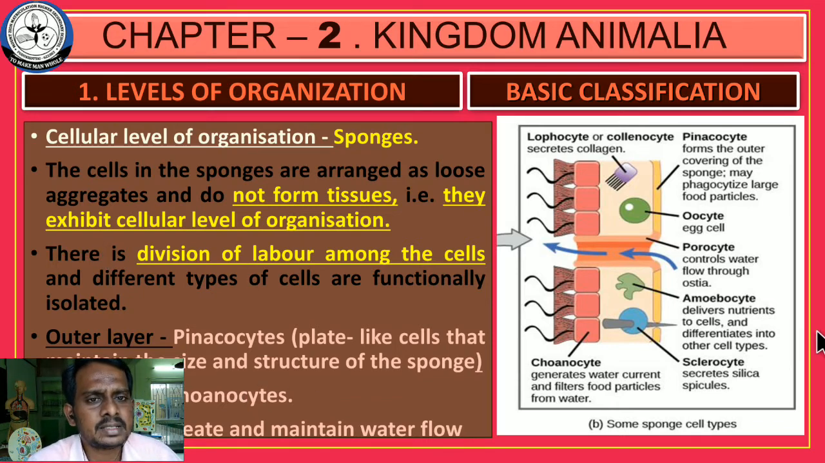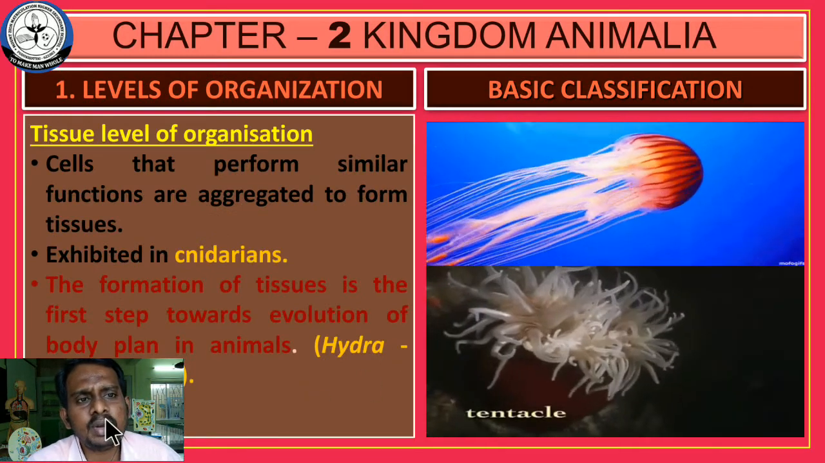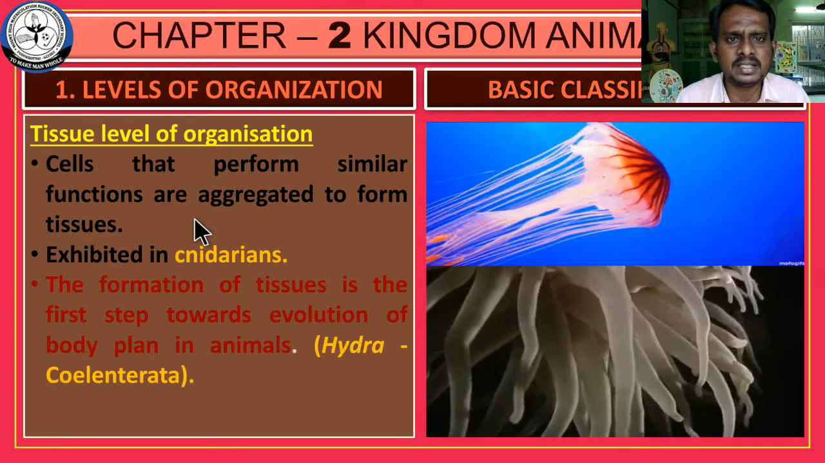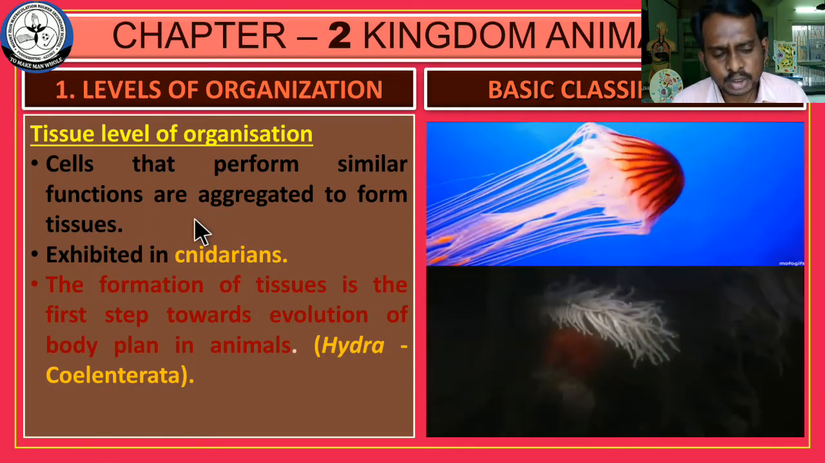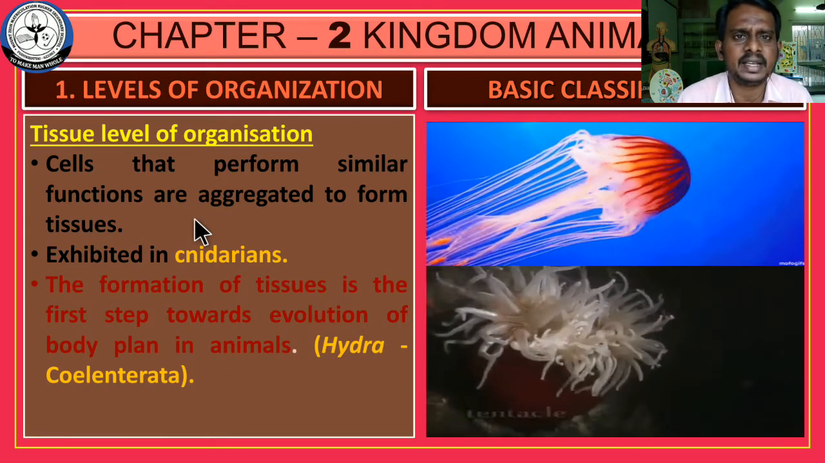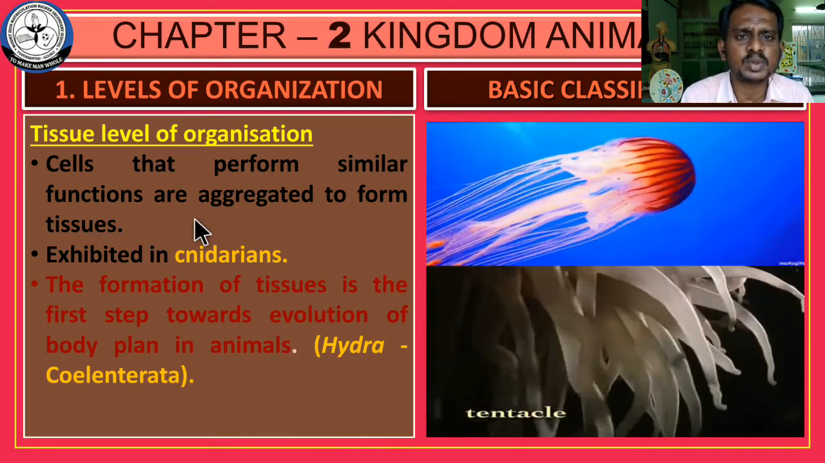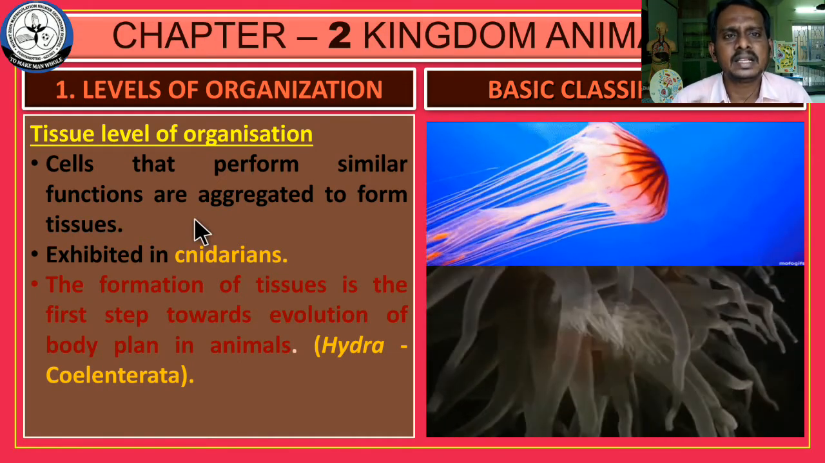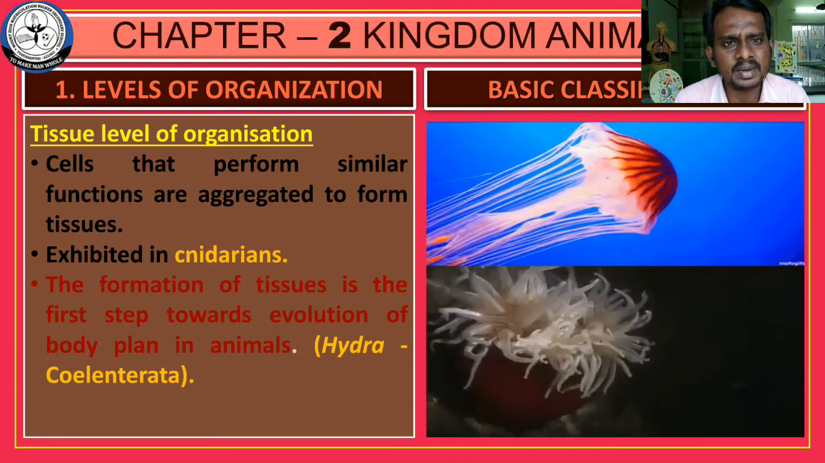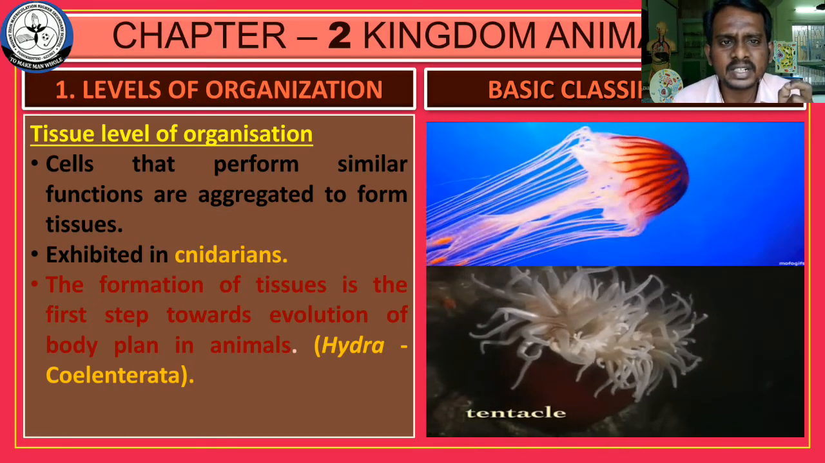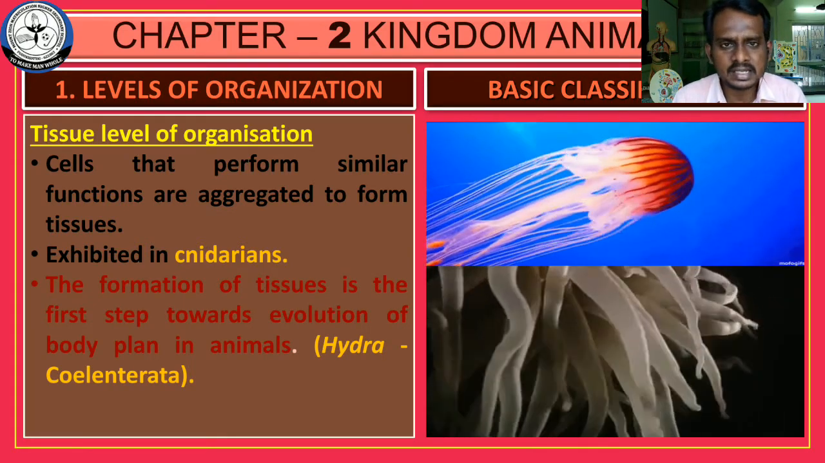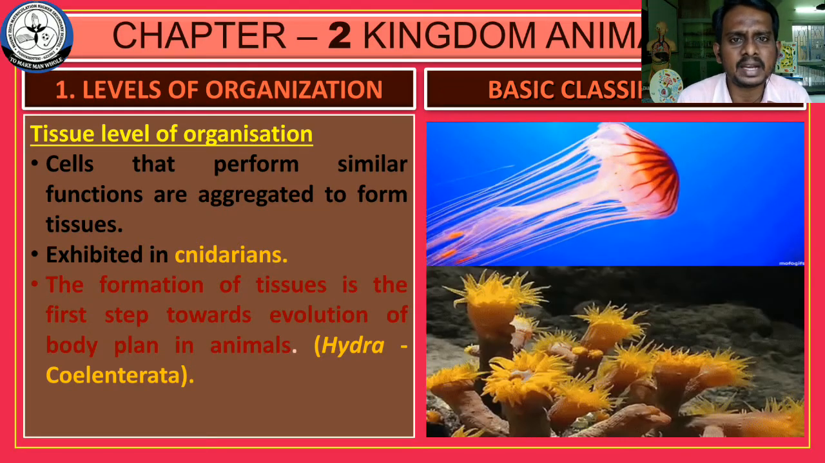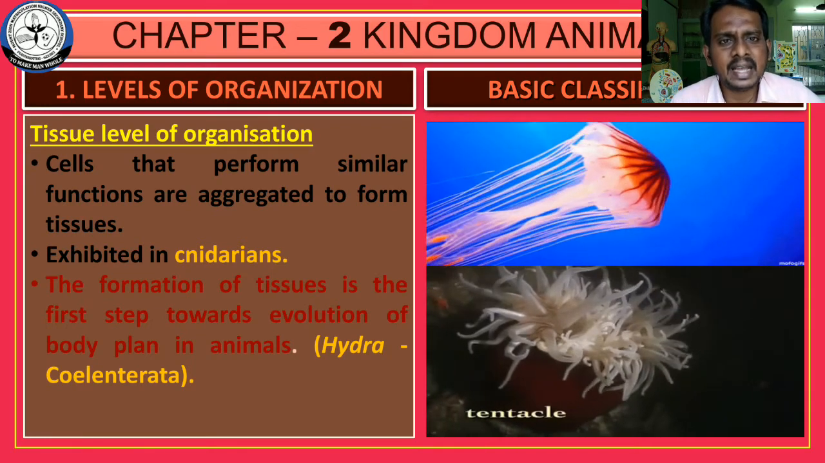Okay. And the next part is tissue level of organization. What is tissue level of organization? In the case of sponges, there is no tissue formation, but every cell is responsible for a specific function. But in tissue level of organization, the cells that perform a similar function aggregate to form a tissue. Once the cells come together and change into something, they have become tissue. This type of tissue level of organization is exhibited in the cnidarians.